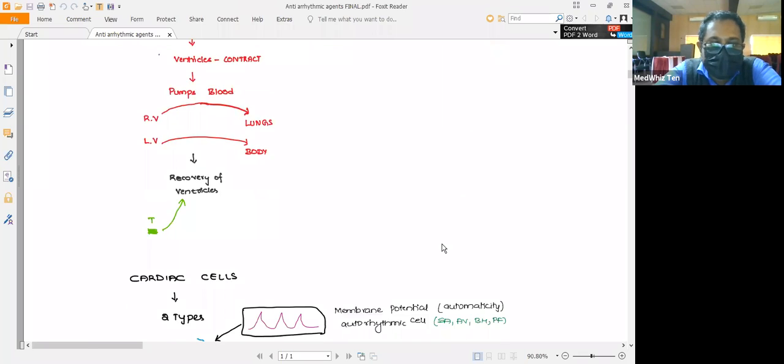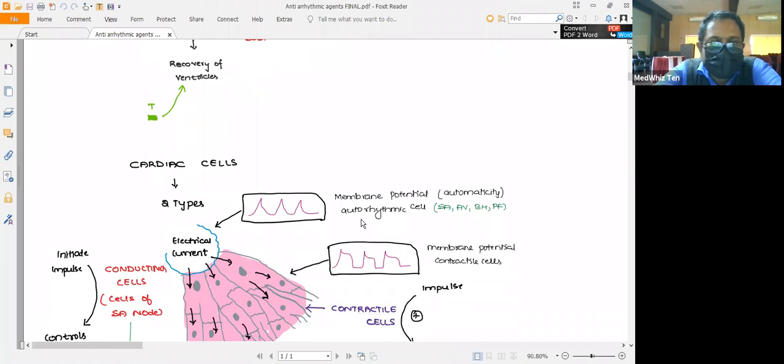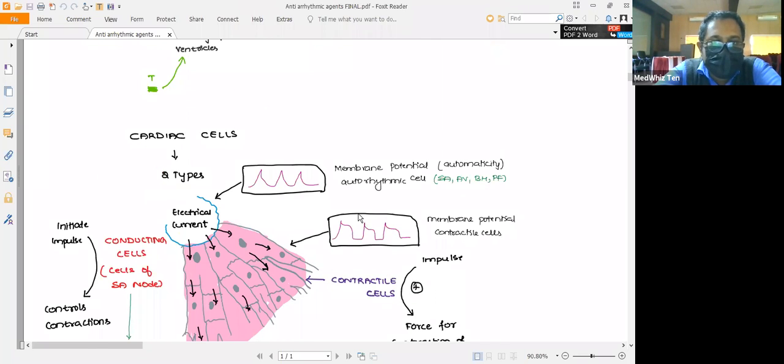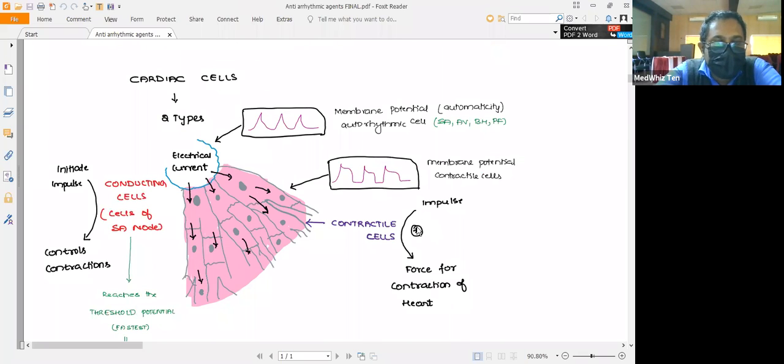So having this in background, let us see the two types of cardiac cells which will help you in understanding the antiarrhythmic drugs. In the cardiac cells, you have got two types of cells. So remember, there are contractile cells and there are conducting cells. These contractile cells are responsible for the contraction of the heart, the contraction of the myocardium.